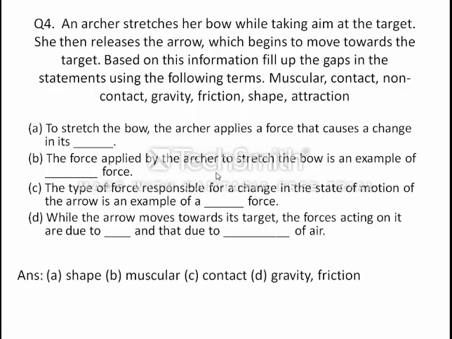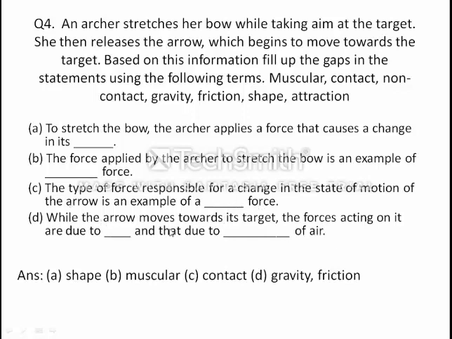So it is a muscular force. And since the archer and the bow are in contact with each other, it is a type of contact force. So here it is a contact force.